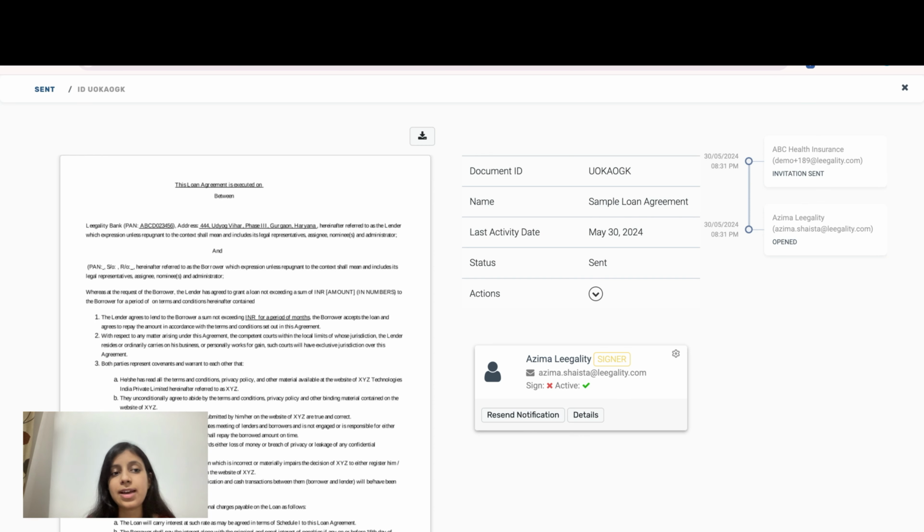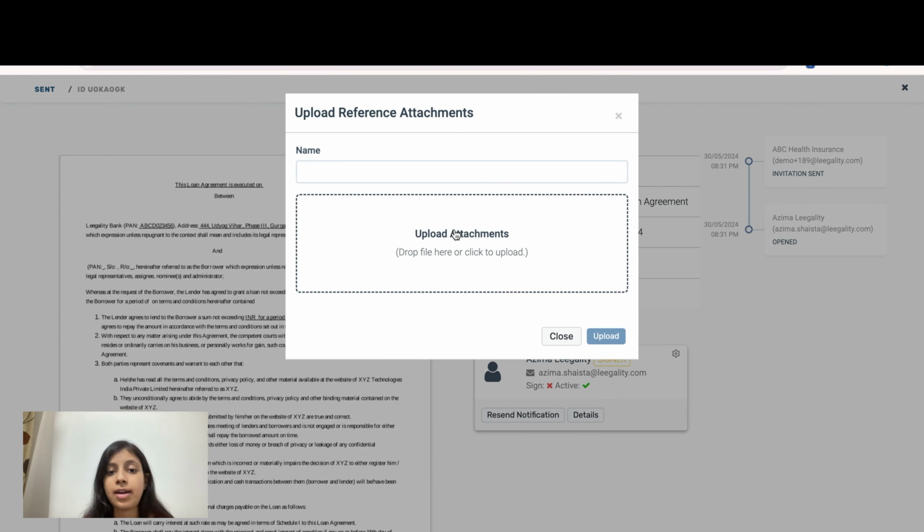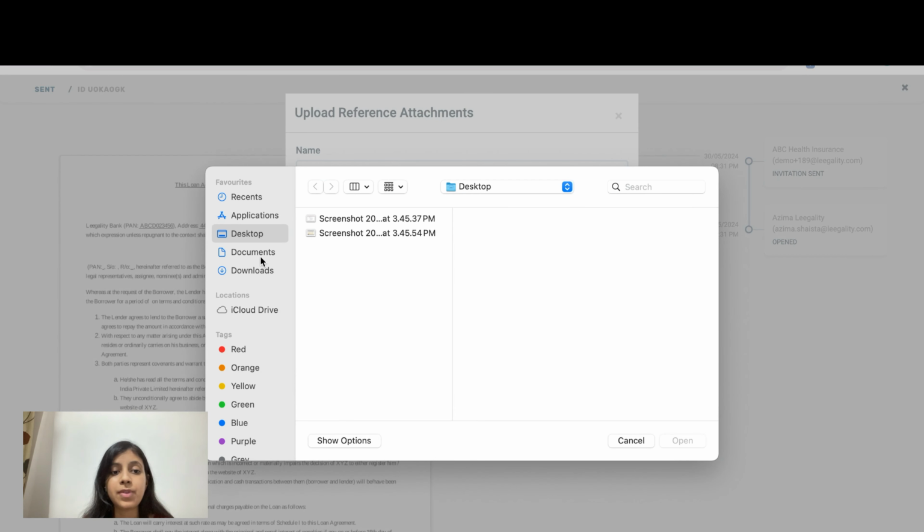So as you can see, I have sent this document to Azima for signing, and this is my details page. Now to attach a reference document here, I'll simply come to actions, go to this toggle menu and come to the last option, that is reference attachment. Once I click on it, I can now attach any reference document that I want to. I'll click on attachment, I'll upload the file that I want her to see.